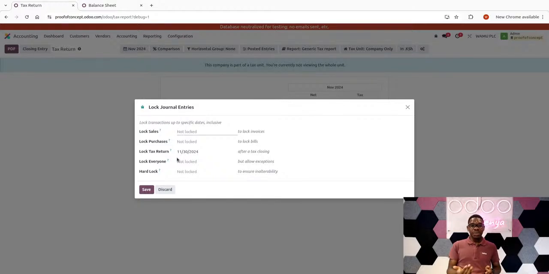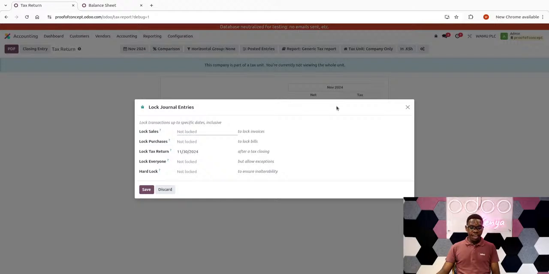So there's that flexibility. You can also lock the purchase side alone if you're sure that you've already done all your purchases, irrespective of whether the end of the month has arrived or not. So you could just consider locking individual parts alone, to ensure efficiency. That's what the two are meant for. But once you have a tax return lock date, it will override the two.